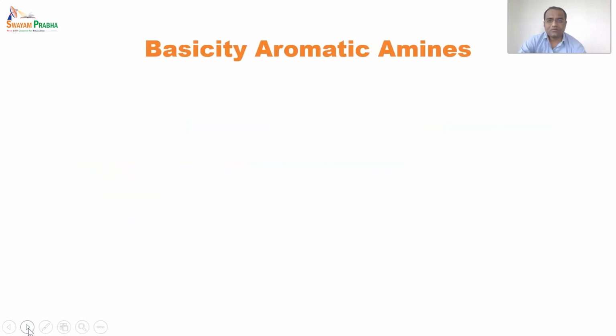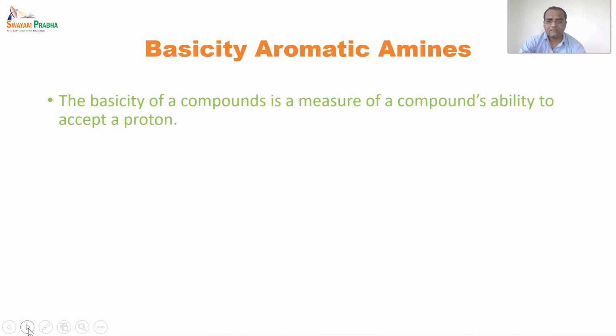Now we will see the concept of basicity of aromatic amines. The basicity of a compound is a measure of the compound's ability to accept a proton. There are three theories for acid-base definition.